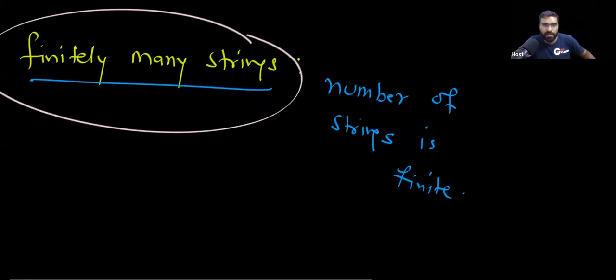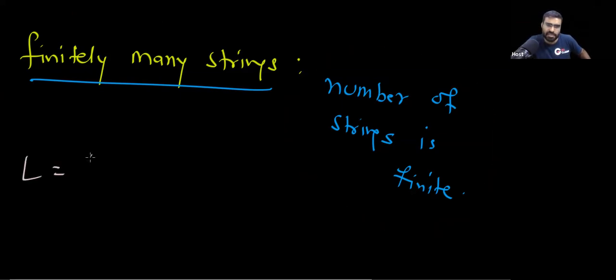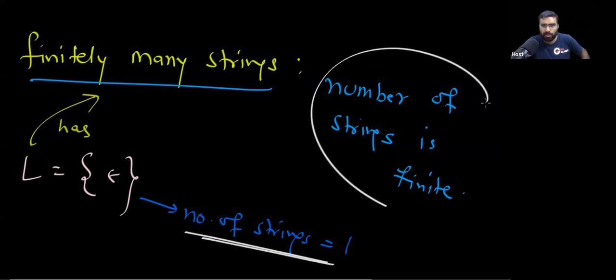For example, if you take this language, then this language has finitely many strings, because the number of strings is 1. You can notice the number of strings is finite. So this is the idea.